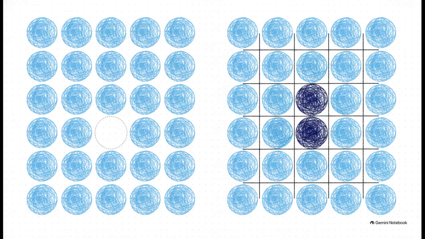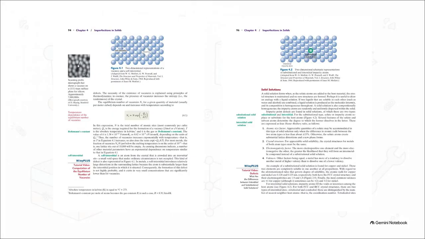Now, there are two primary types of these microscopic hiccups, which we call point defects. First up, you've got a vacancy. This is exactly what it sounds like, a vacant lattice site where an atom normally sits, but it's just missing. Think of a vacancy like an empty chair in a packed movie theater. Then you have the self-interstitial. This is an extra atom from the crystal itself that somehow got crowded into a void space that is normally unoccupied. Going back to our theater analogy, this is like someone awkwardly standing right in the middle of a narrow, crowded aisle.